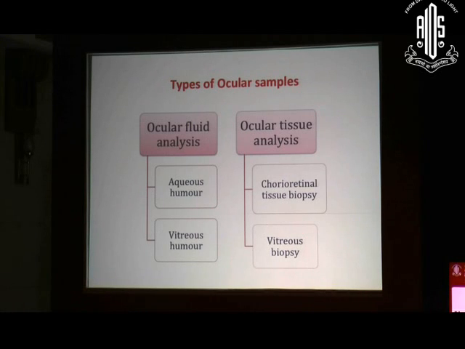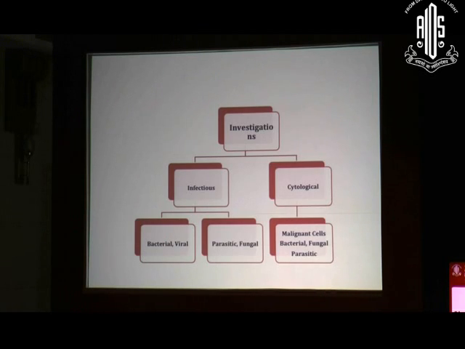So what are the different types of ocular specimens that we receive in our laboratory? These are fluid aspirates like aqueous fluid, vitreous fluid, or ocular tissue analysis like chorioretinal biopsy or the vitreous biopsy. Once we have collected the specimen, depending upon the clinical presentation of the patient, they are sent either for the cytological examination or for the infectious workup.